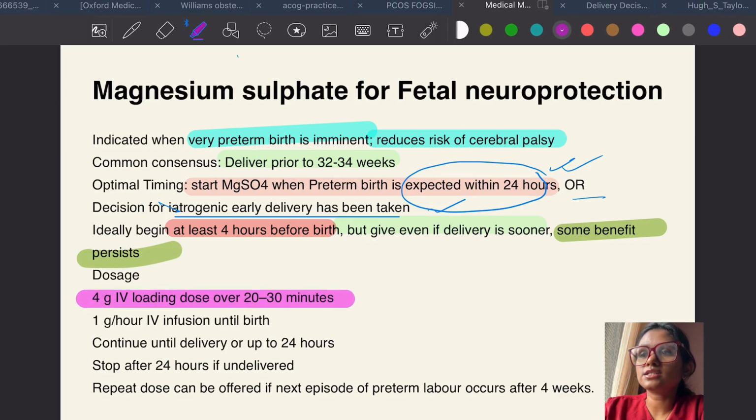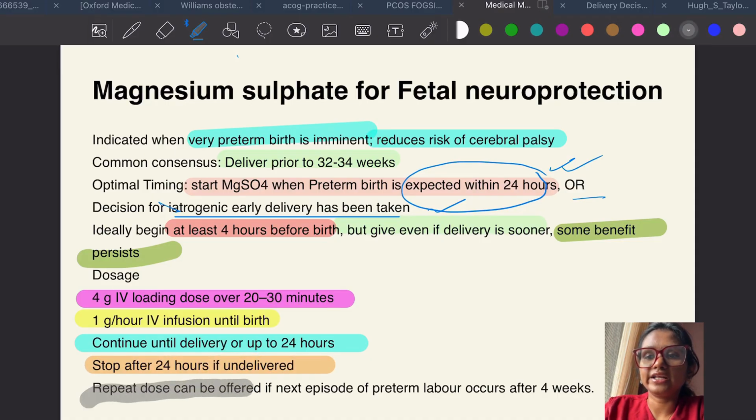So dosage is 4 gram IV loading dose over 20 to 30 minutes followed by 1 gram per hour IV infusion. Continue until delivery or up to 24 hours. Stop after 24 hours if undelivered.